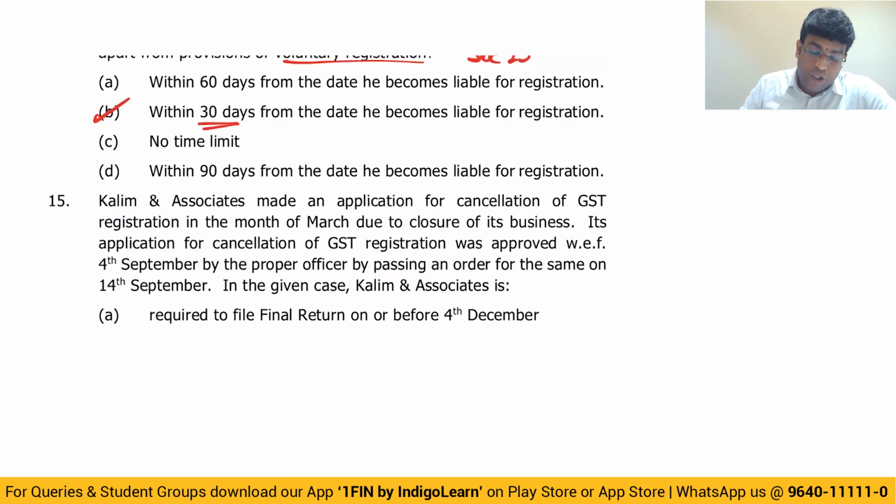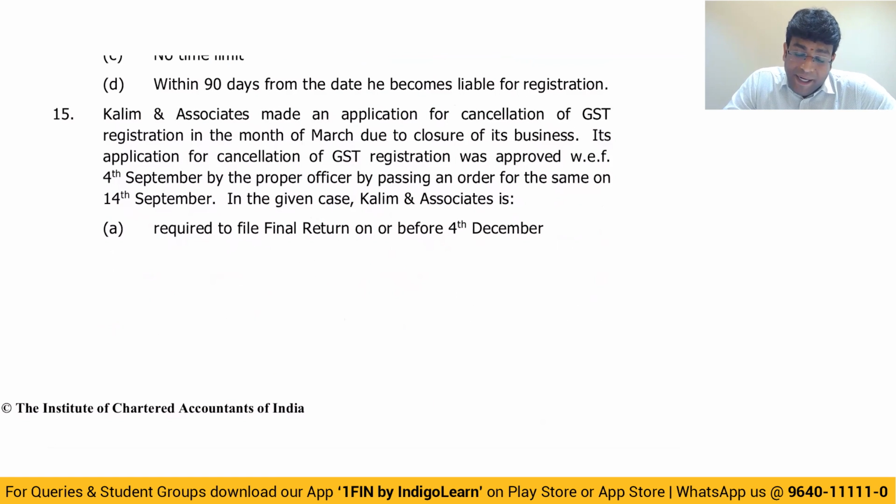Next, question number 15. Kaleem and Associates made an application for cancellation of GST registration in the month of March due to closure of its business. Its application for cancellation of registration was approved with effect from 4th September by the proper officer, by passing an order for the same on 14th September. In the given case, Kaleem and Associates' final return is asked.